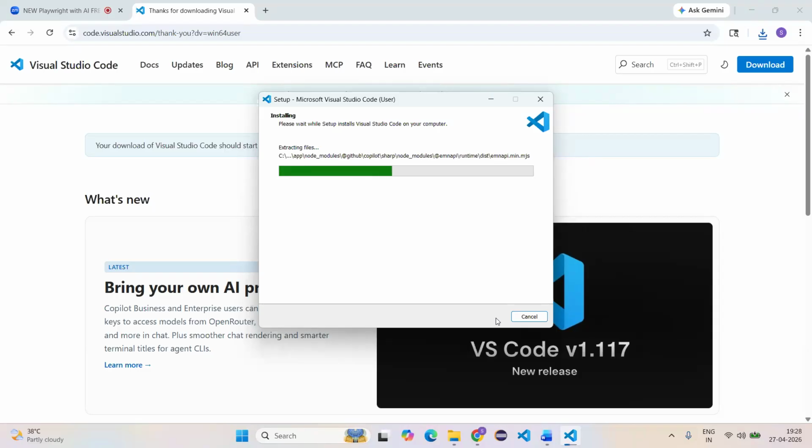Make sure you have proper network access. You are clear, right?